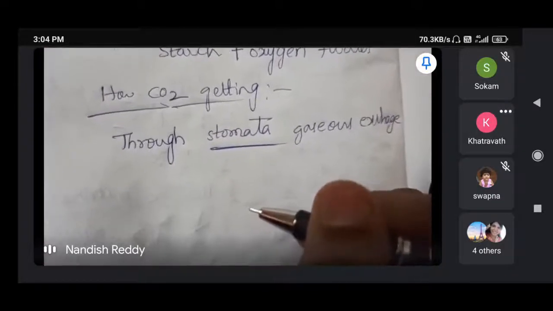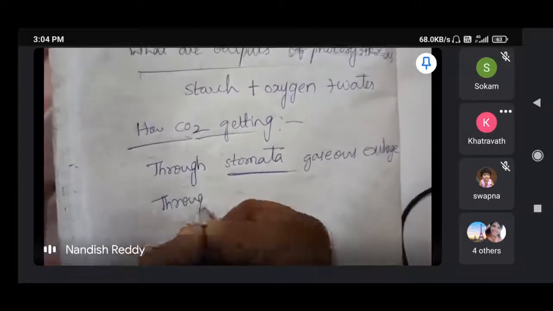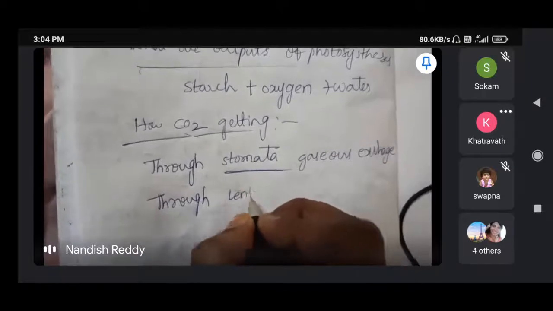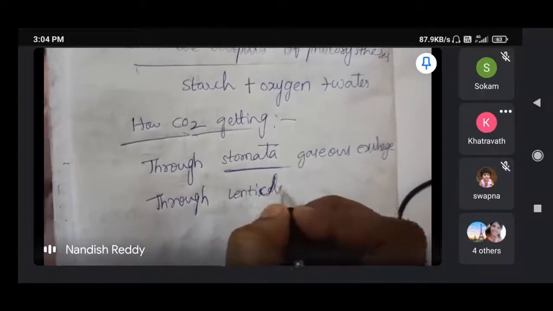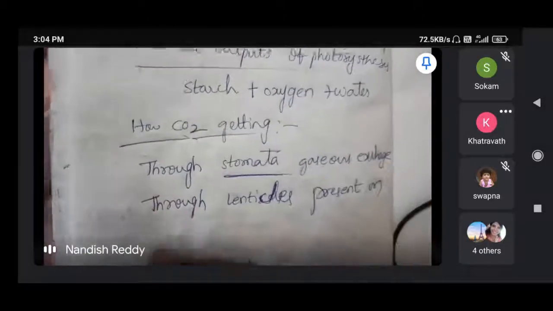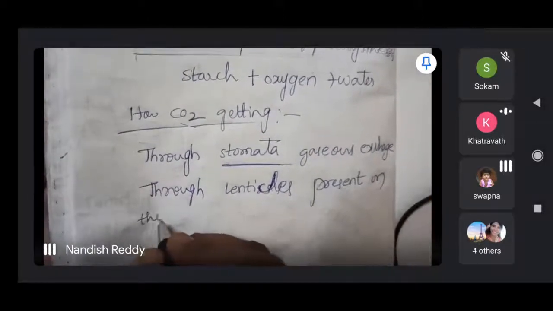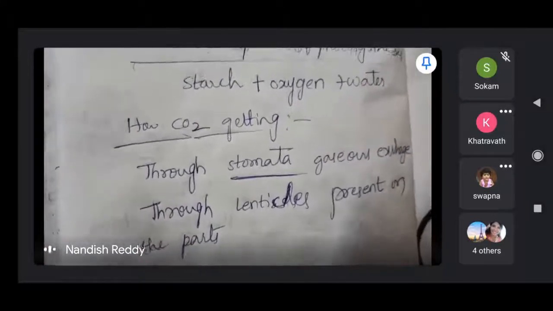And breathing also happens through lenticels, present on the parts of the plant. They are small teeny holes that we cannot see.